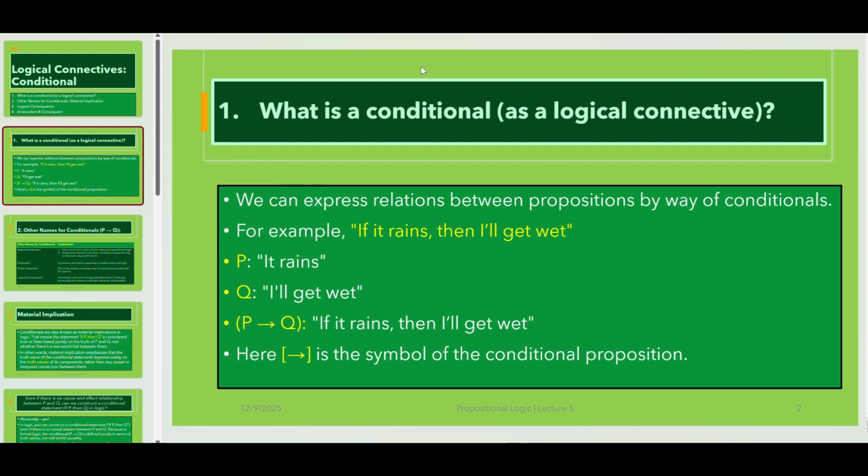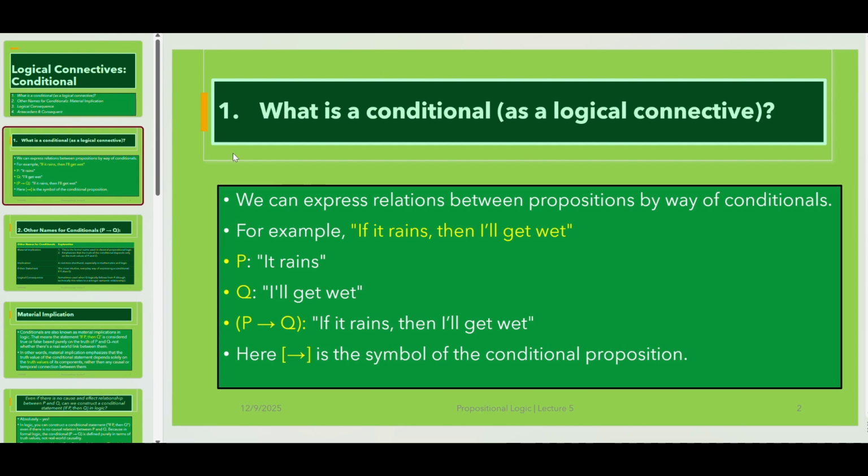As a result, I can combine these two simple statements, and I can express my idea this way. If it rains, then I'll get wet. In order to combine these simple statements, I've used the logical connective if-then, and you can see its symbol in the presentation.